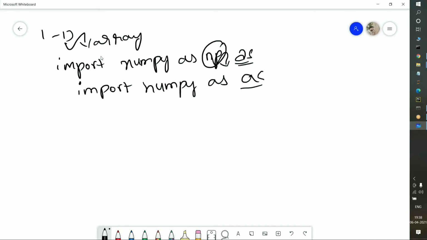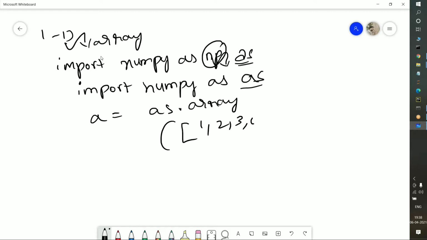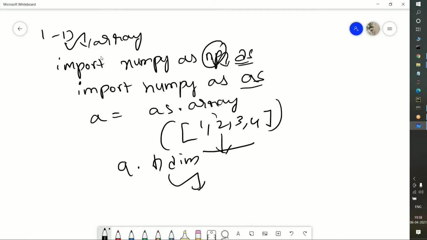Suppose I am taking it as A. I will take a variable a, as dot array of, open the parenthesis and square bracket [1, 2, 3, 4], close this, and if you want to find out the dimensions, it is nothing but a dot ndim. It shows the dimension. It is having only one row, so it belongs to a one-dimension array.